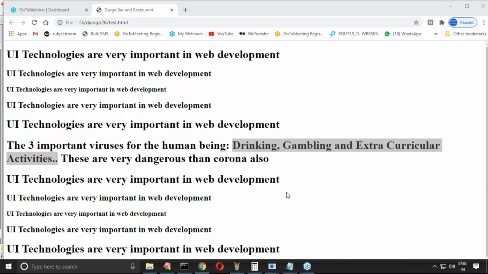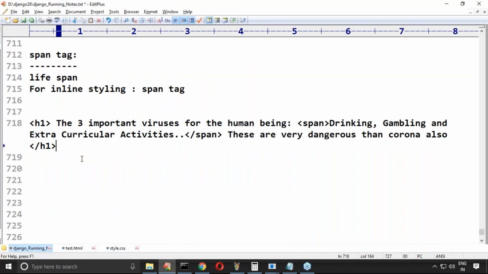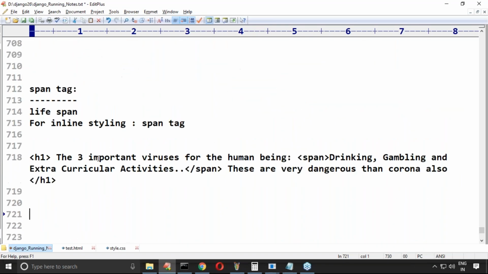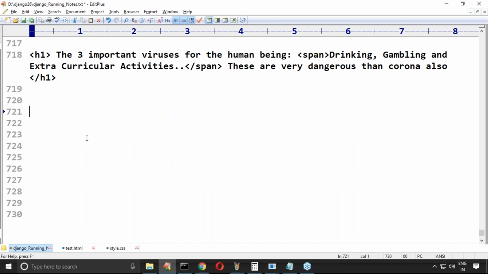Are you getting the point? What is the meaning of inline styling? If you want to do inline styling, then the span tag is going to be very helpful. So what is the div tag and what is the span tag? Not required to keep much explanation.